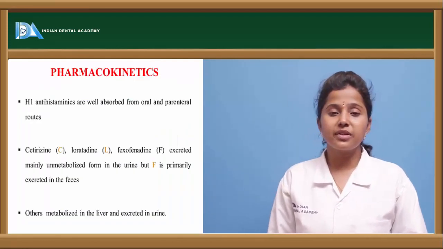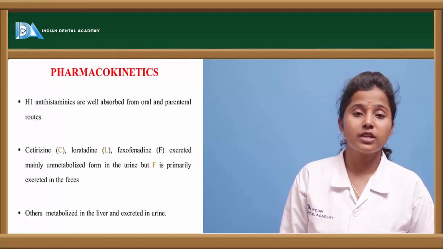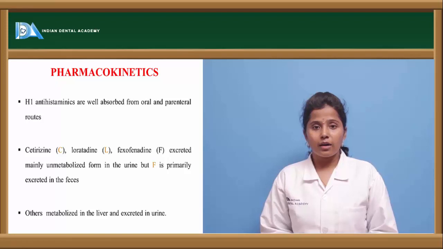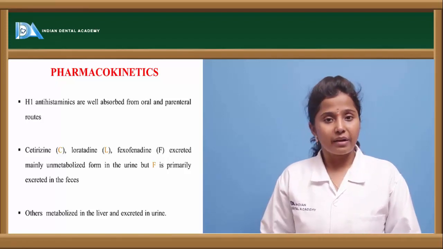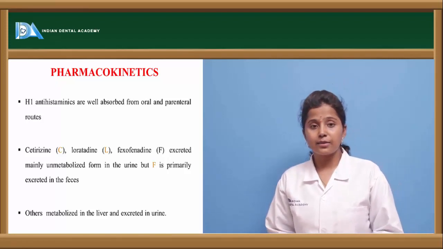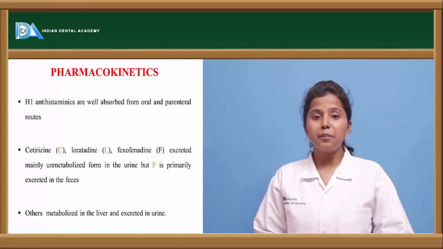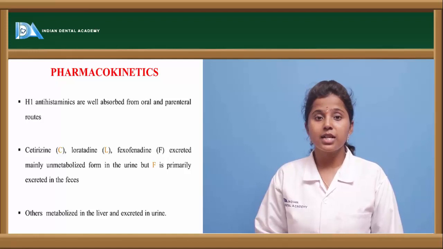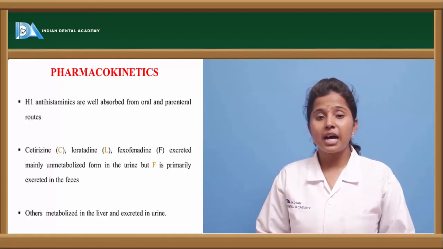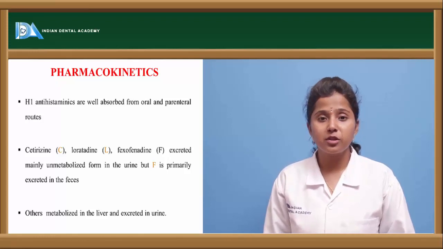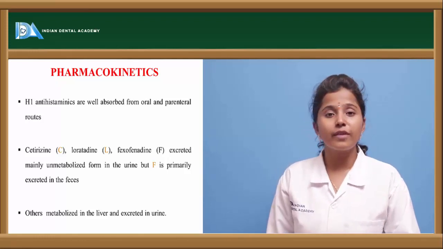Pharmacokinetics. What happens if histamine antagonists, or H1 receptor antagonists, are given into the body? So these are usually given orally or parenterally. Orally, as well as they are given in the IV route also. So when compared to oral antihistaminergics, parenteral antihistaminergics are well absorbed in the body because the bioavailability of the drugs in the systemic circulation is more in the form of IV route.